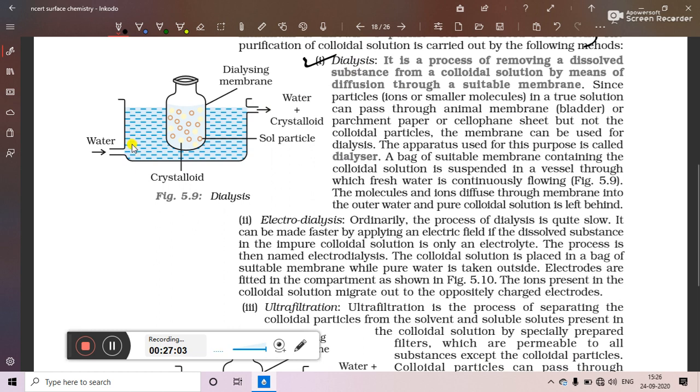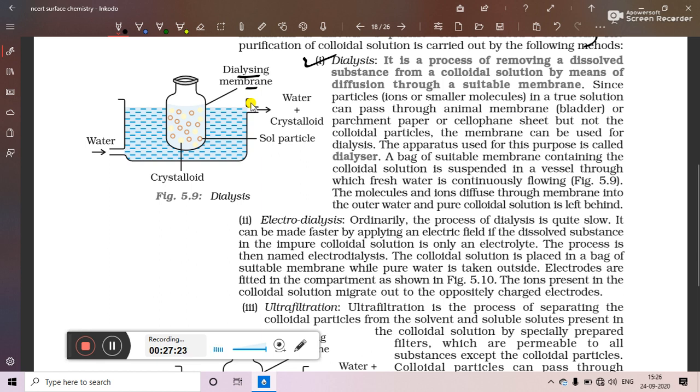Dialysis is the process of removing a dissolved substance from the colloidal solution by means of diffusion through a suitable membrane. So here we will take a dialyzing membrane, which is made of a material similar to filter paper.